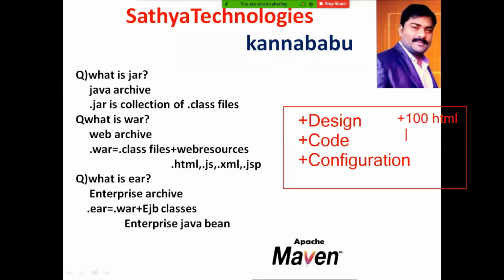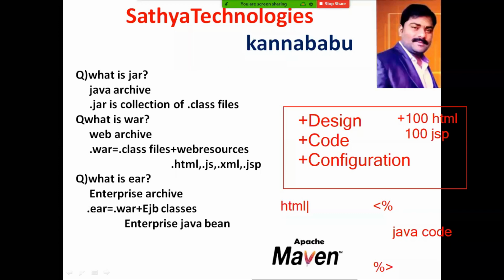Similarly, some 100 JSP files are there. Now you may ask me, sir, what is the difference between HTML and JSP? In HTML, we'll write the design code. In JSP, we'll write the logic, Java logic. Mostly in JSP, whenever you want to write any logic, you have to write inside the scriptlet tag, less than percentile and percentile greater than. Inside this scriptlet, you have to write which code? Java code. Outside the scriptlet, you can write which code?